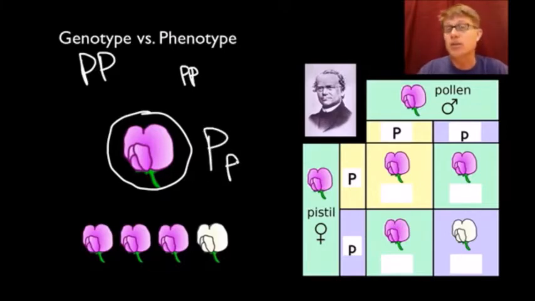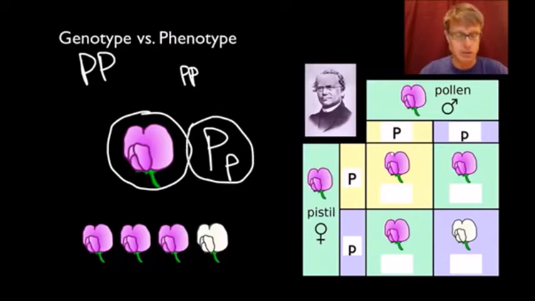And so you can use a Punnett square. What is a Punnett square? You put the pollen or the male here, and the female here, and each of these genes wants to go to a certain parent. So this would be big P, little P. And so you simply write that across. So we got big P and little P here. We got big P and little P here. So this represents the two different parents crossing with each other. And then we simply figure out what comes.